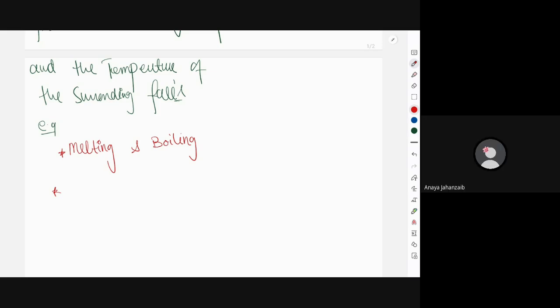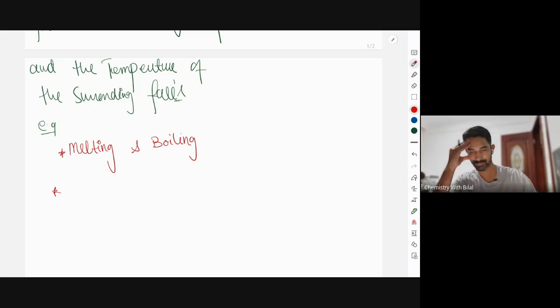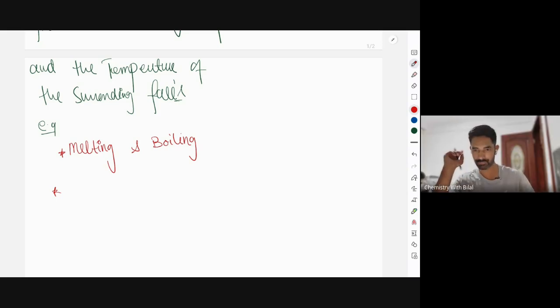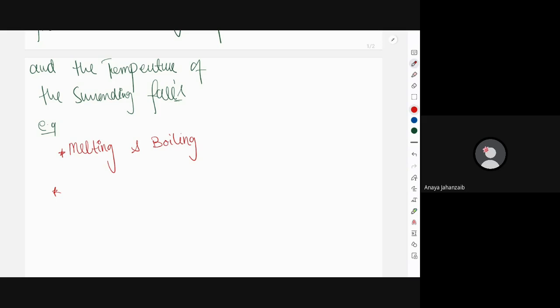So see, they say in the MCQs, you know how in an endothermic reaction the heat is absorbed from the surroundings. There's a question that comes: what happens to the temperature of the beaker in which the reaction is taking place. So usually the answer is that the temperature of the beaker and the reaction decreases. Can you please share that question with me after the class? I will share it with you.